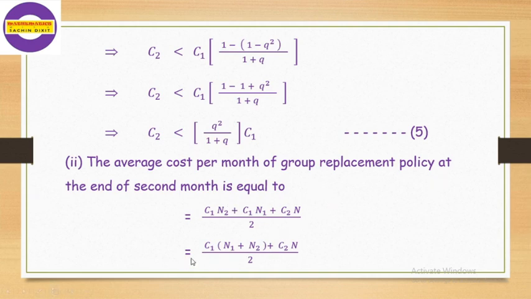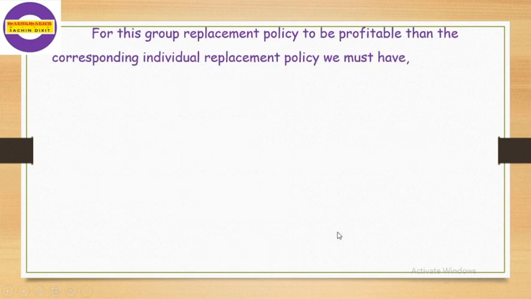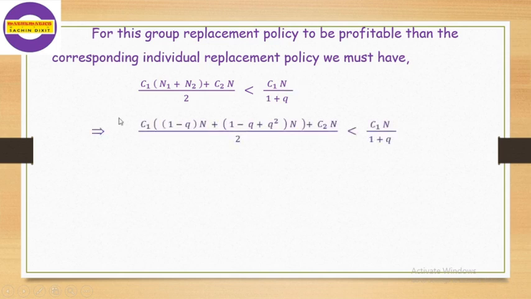This gives the expression. Now, for this group replacement policy to be profitable compared with the corresponding individual replacement policy, we must have C1 into bracket N1 plus N2 plus C2 N divided by 2 is less than C1 N divided by 1 plus Q. Now simplify this expression to get the answer. For that, first we have to put the value of N1 and N2 here.